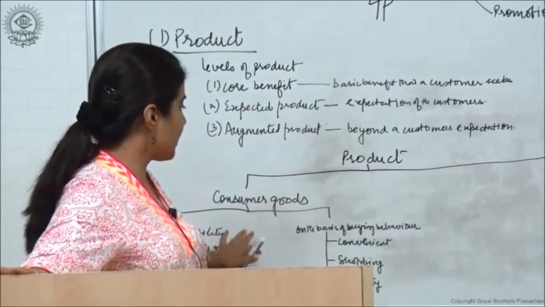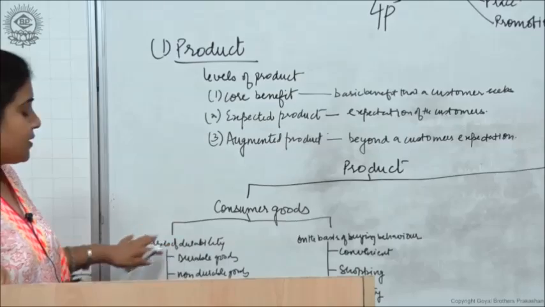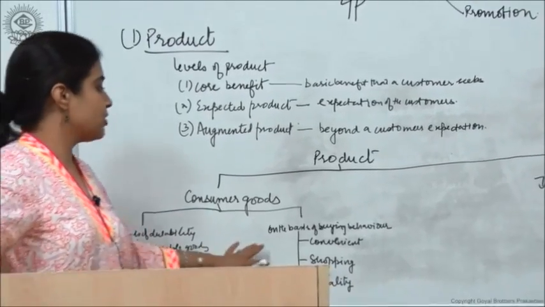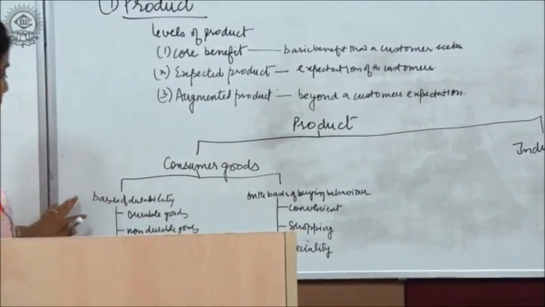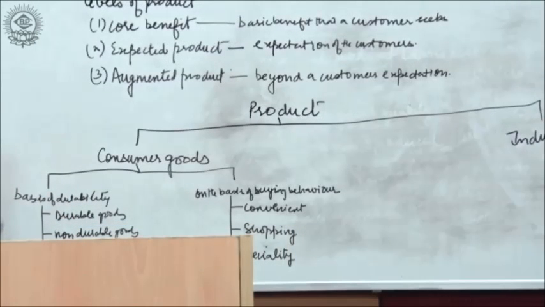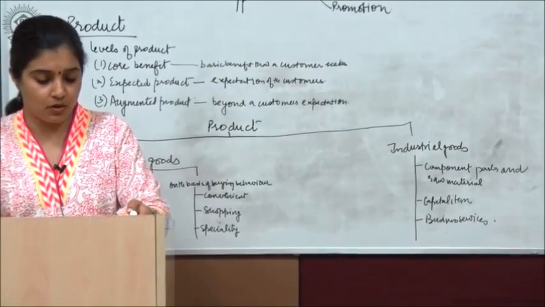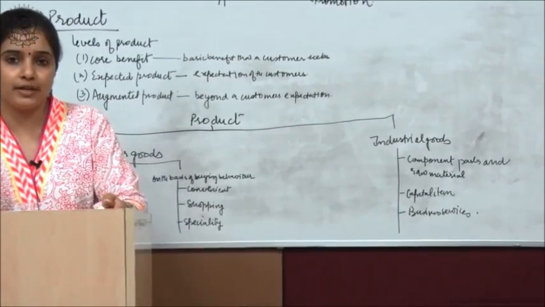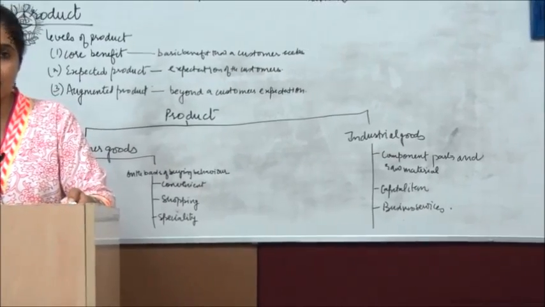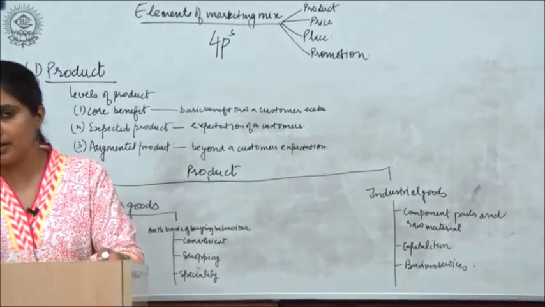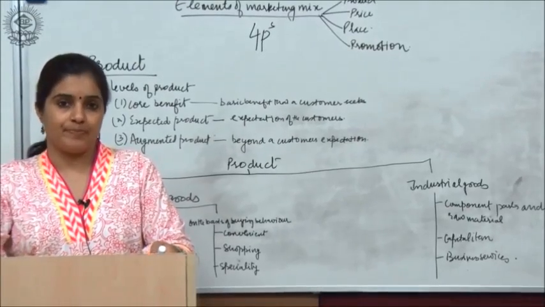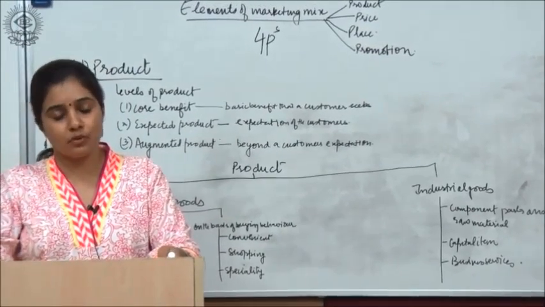Now, consumer products can further be classified on 2 bases: on the basis of durability and on the basis of buying behavior. First, on the basis of durability, the first one is consumer durables, or durable products. These are the products which are going to be used for a longer period of time, and they are generally of high price and involve huge maintenance costs also. For example, your refrigerators, air conditioners and LCDs. Once you buy them, you use them for quite a long time, and you also have to pay maintenance costs and after-sales services.